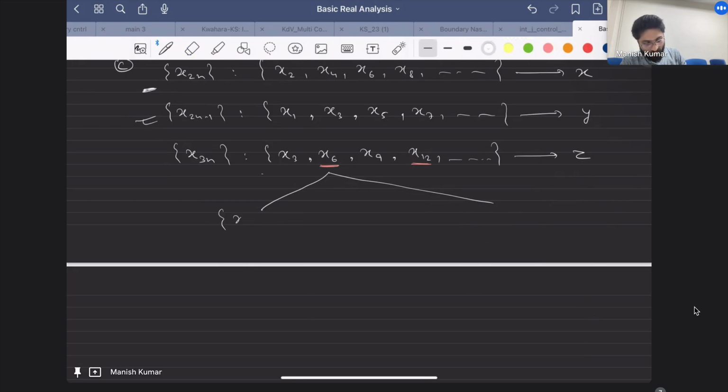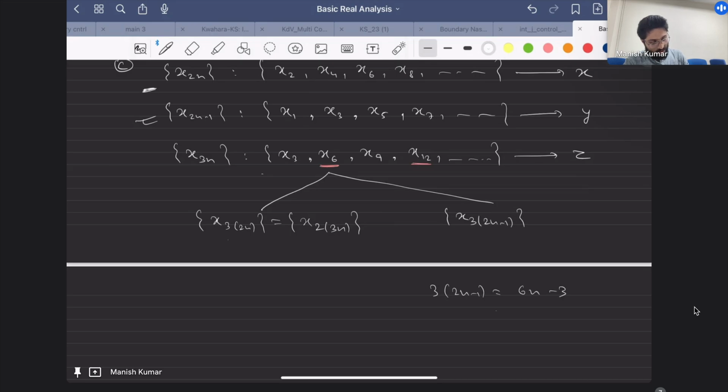Okay, and this is the same as x times 2 times 3n. You can clearly see that the way it has been written, it's a subsequence of this and this both. In the second one, what I'll do is x of 3 times 2n minus 1. Now 3 times 2n minus 1 is what? This is 6n minus 3. So I'll take 2 common, I'll get 3n minus 1, so sorry, 3n minus 1 minus 1.